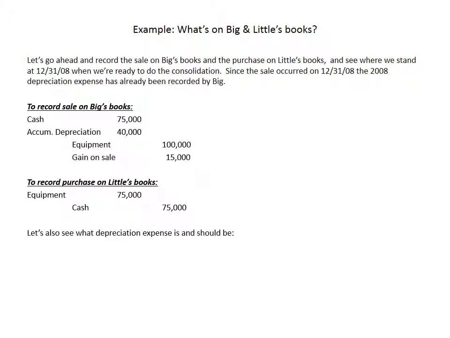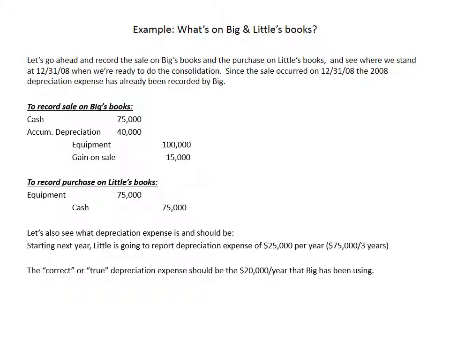Let's also see what depreciation expense is and what it should be. Now again, starting next year in 2009, Little is going to report depreciation expense of $25,000 per year. They're going to take their $75,000 asset, divide that over 3 years for $25,000 per year. The correct or true depreciation expense should be the $20,000 per year that Big has been using. So again, one of the things we're going to need to do is adjust depreciation expense from the value that's being reported by Little to the true value. We're going to reduce depreciation expense by $5,000 each year. And that's the way in which we're going to recognize the $15,000 gain. Again, $15,000 spread over 3 years, $5,000 per year.